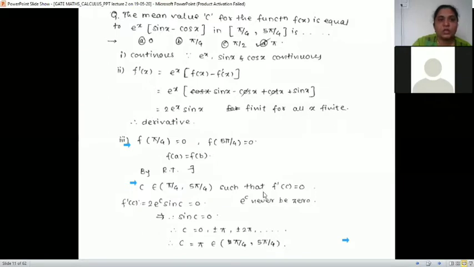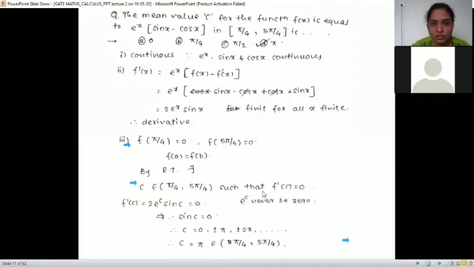Next, we are taking one example. Note here, everywhere, if it is just C, then it is the mean value itself. So remember, if it is C only, then it is nothing but the mean value. So we find the mean value C for the function f of x, where the function and the interval are given to you, and it is asked to find the mean value C.